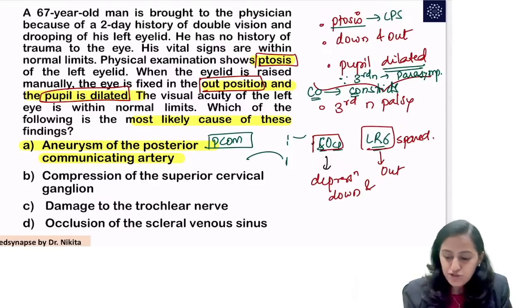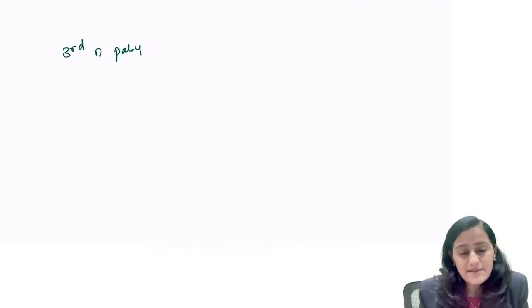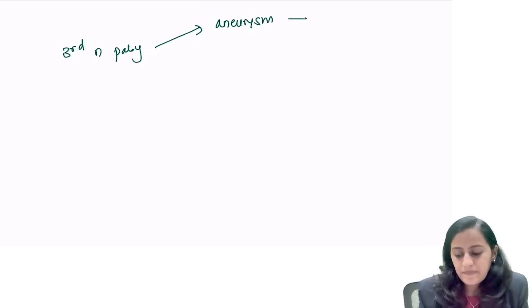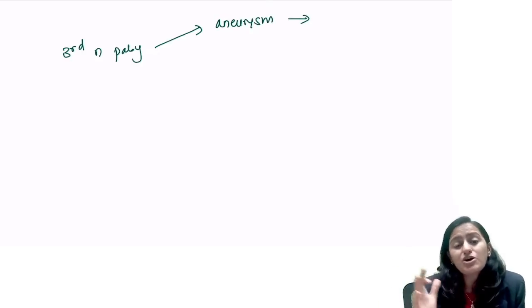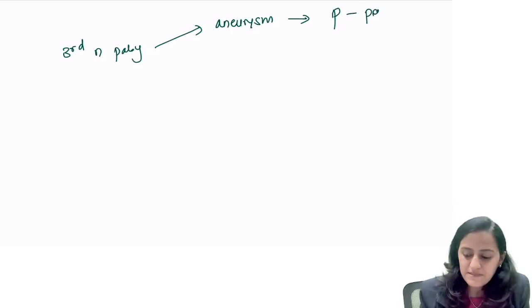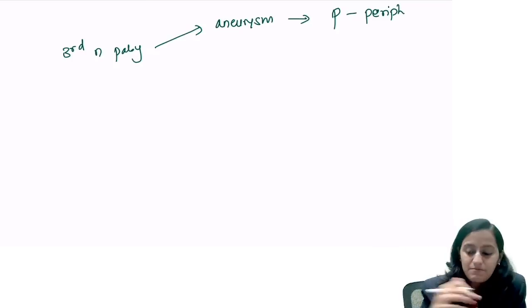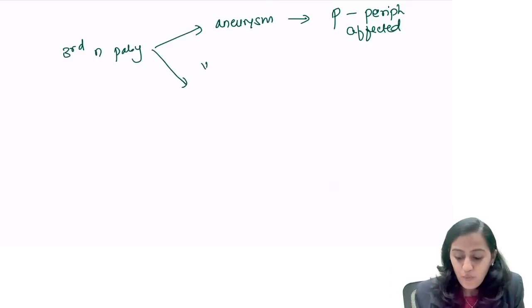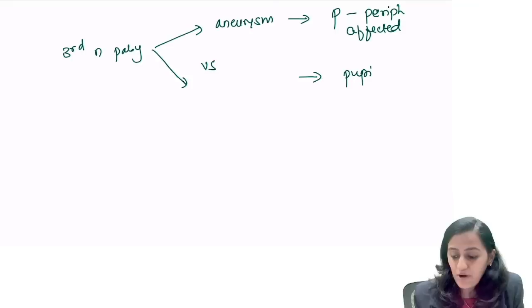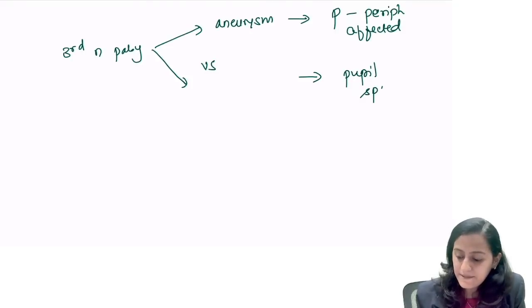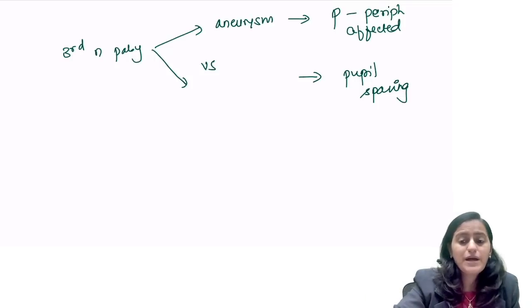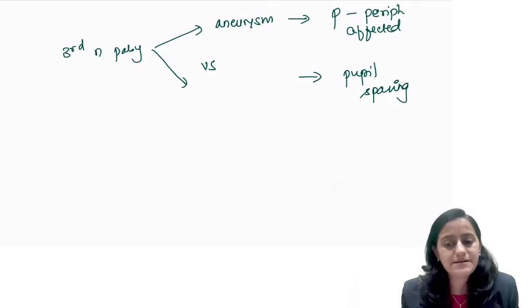Now my next question to you is, this third nerve palsy caused by aneurysm, will it affect the pupil or will it not affect the pupil? When an aneurysm compresses the third nerve, remember pupillary fibers, P for P, are peripheral fibers and they get affected. The aneurysm compresses on that. Very, very important, AIIMS asks this question very frequently. Where do you see pupil sparing third nerve palsy?